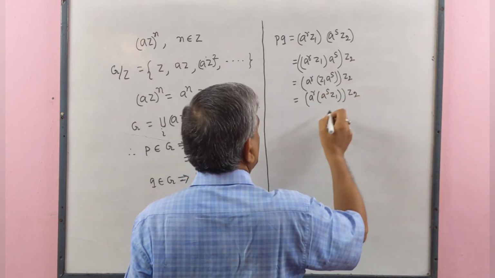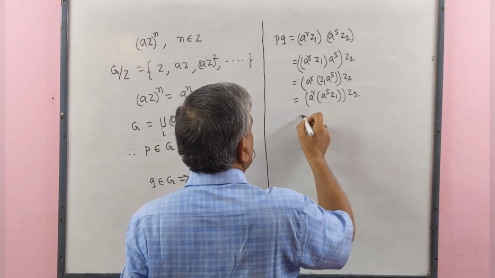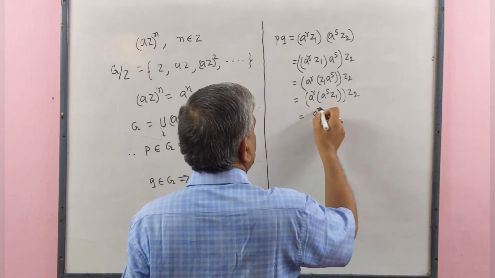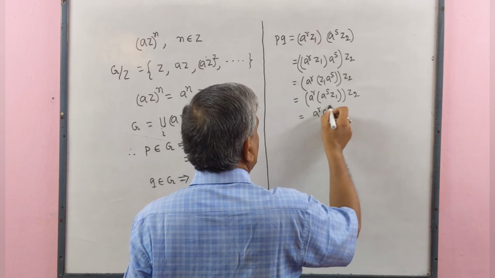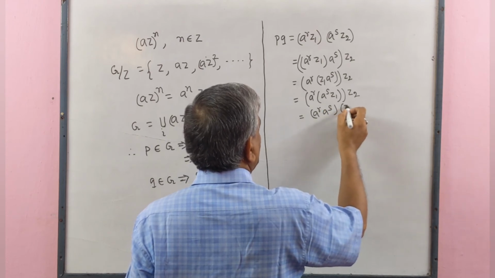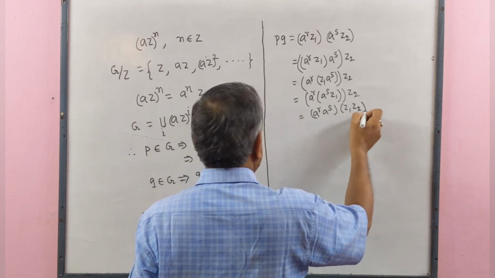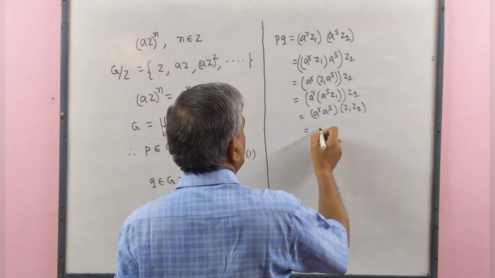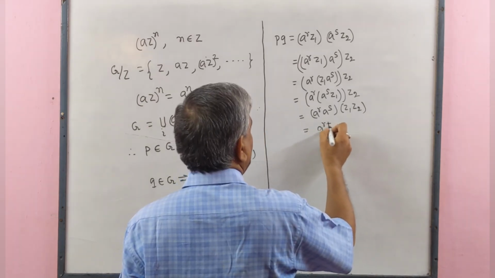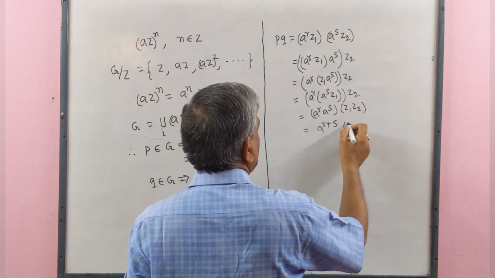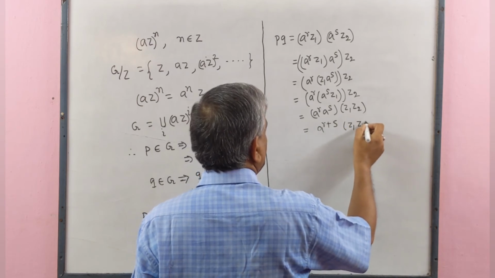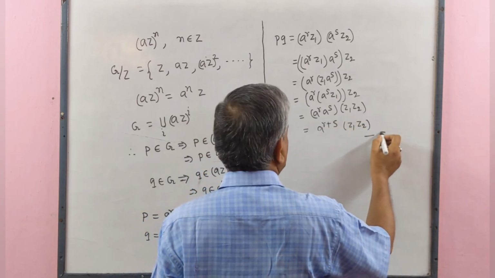This equal to a^r a^s z1 z2, and this equal to a^(r+s) z1 z2. Let this is number 5.